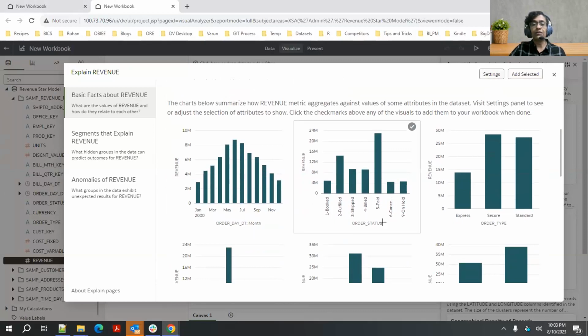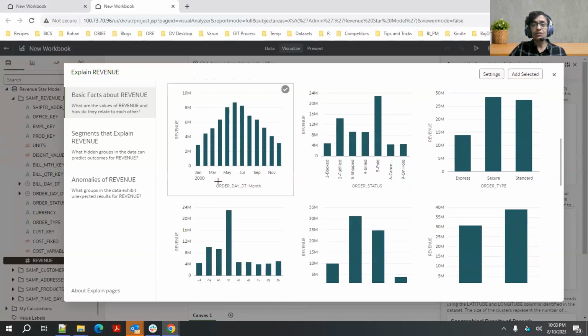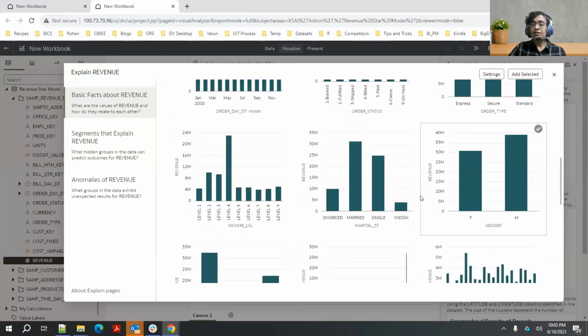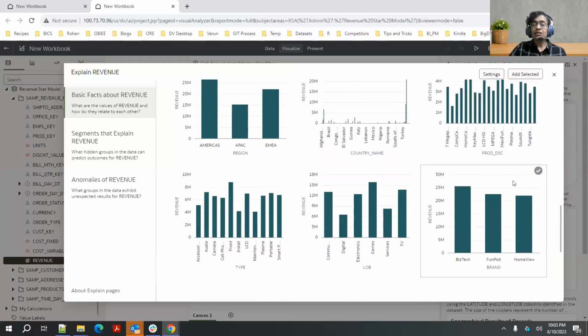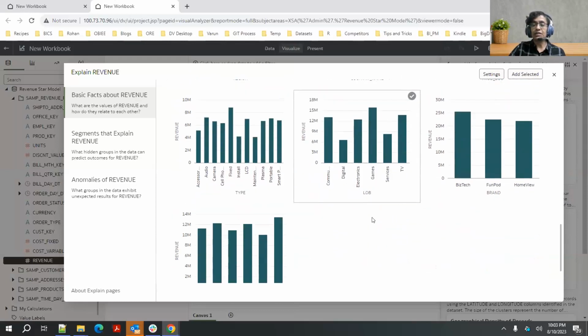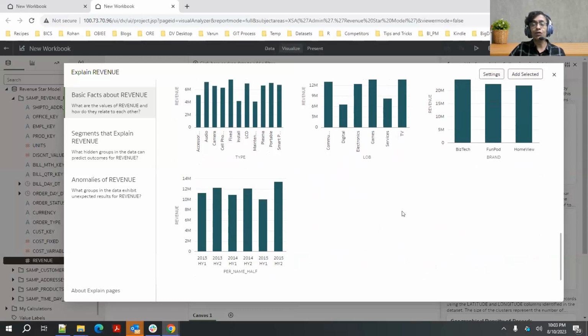So now that I've done this, the summary remains the same, but as I scroll down and look at the breakdown by various attributes, I'm now seeing attributes that I selected in my settings. Earlier I was seeing bill date, but because I said I'm not interested in bill date, it's now showing me order date at a month grain. Some of these are defaults, and gender is what I picked up. So I see how revenue distributes by gender. And as I scroll down, I no longer see my state information, only country, region, etc. So now I've been able to focus on the columns that I'm interested in, right?